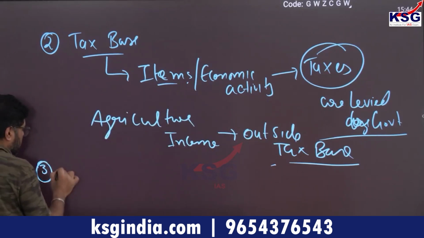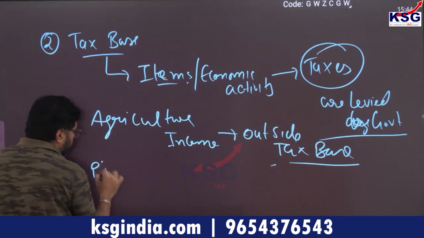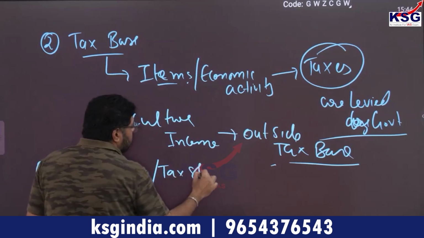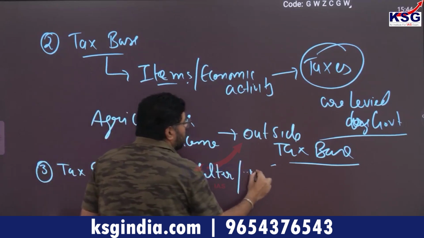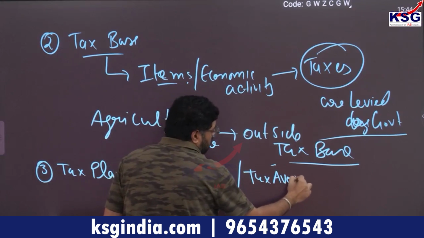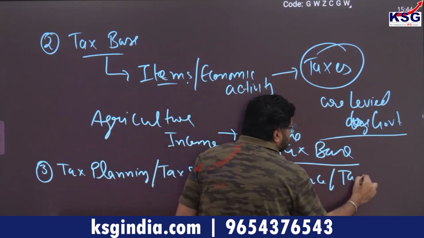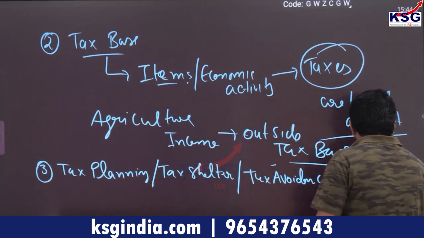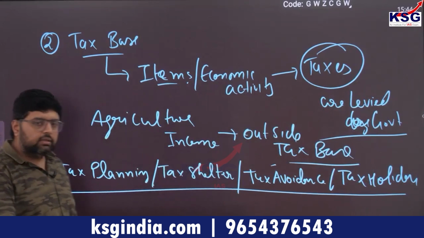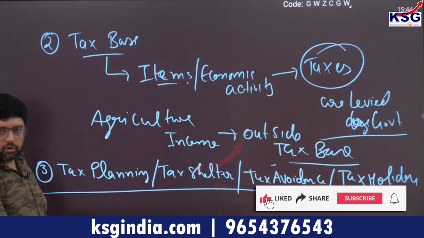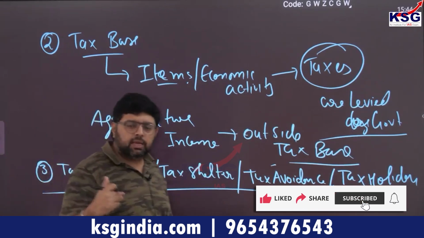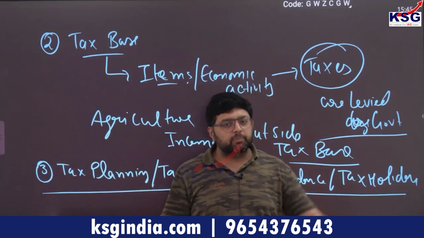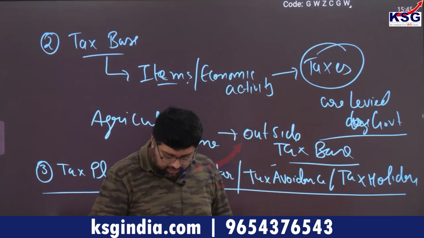Number 3, there is a term tax planning, which is also called tax shelter, tax avoidance, tax holiday. You can say these are different names of the same thing, like one person has different names: one name is kept by your parents, one is your nickname, one name is kept by your friends, one name is kept by someone dear. It is like this. Clear?